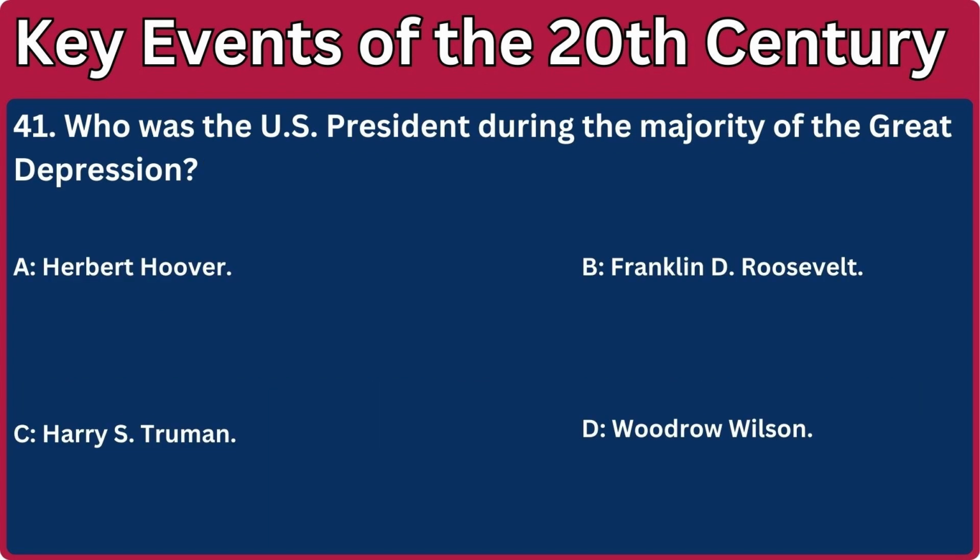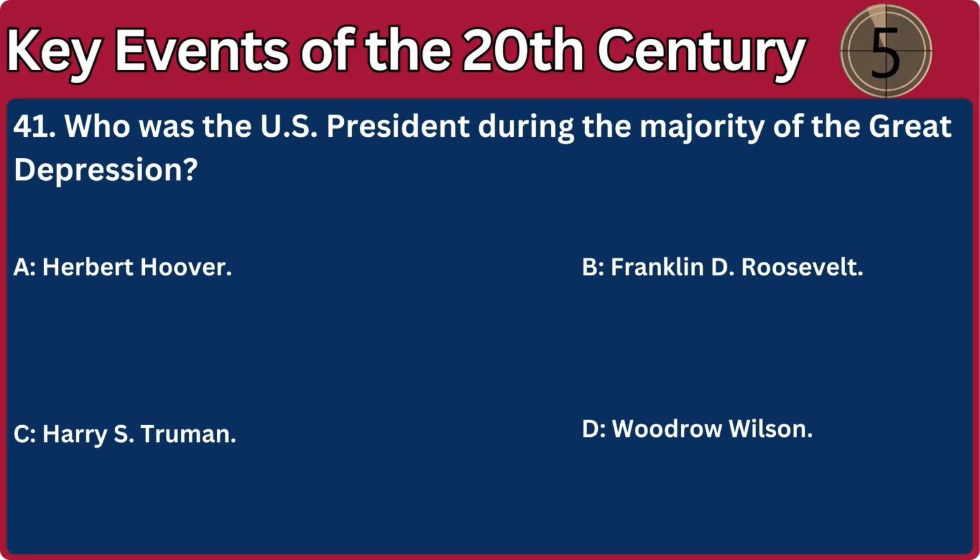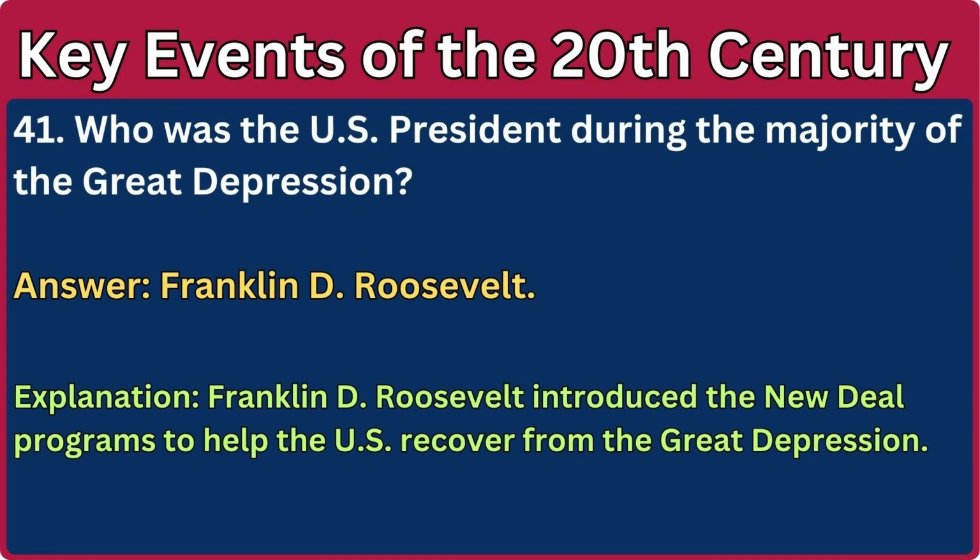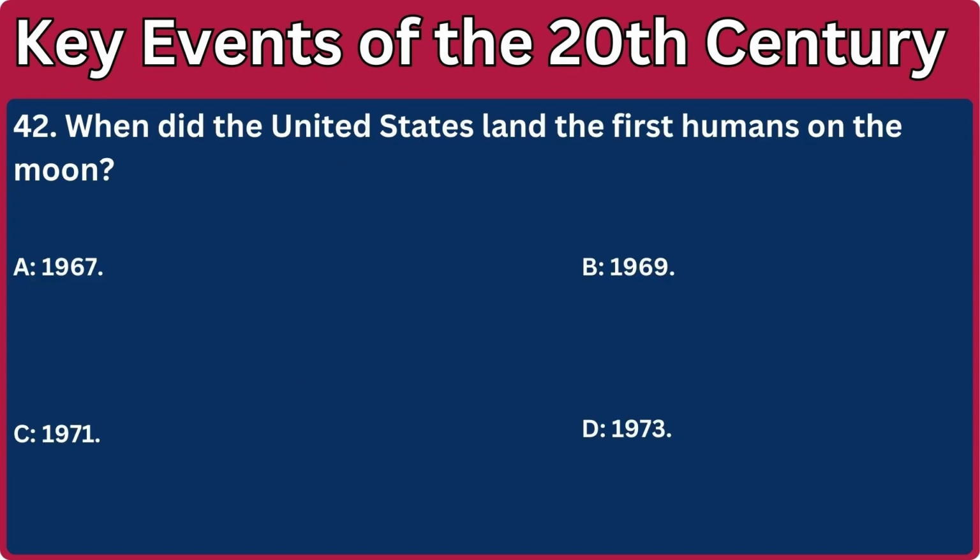41. Who was the U.S. president during the majority of the Great Depression? A. Herbert Hoover. B. Franklin D. Roosevelt. C. Harry S. Truman. D. Woodrow Wilson. Answer: Franklin D. Roosevelt. Explanation: Franklin D. Roosevelt introduced the New Deal programs to help the U.S. recover from the Great Depression.